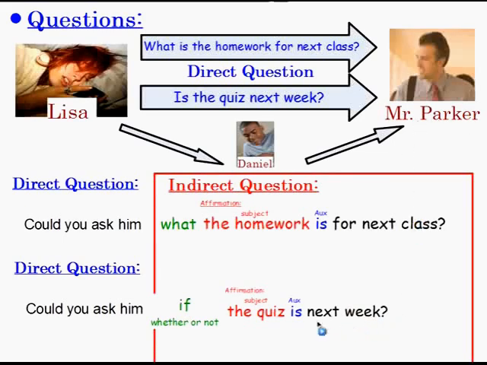He said something last week about it. He said we're going to have a quiz probably, and I just want to verify. I think the answer is yes, we do, but I want to verify that that's for sure, that that's positive. So that's the idea of "whether or not." It's like saying yes or no, right? I think that you said it's true, but I want to know if it's true or not. So that's when I use "whether or not," if I have an idea that what I'm asking is true. Okay? So remember, for the questions, don't use two questions. The second question has to be in the affirmation form. Good.